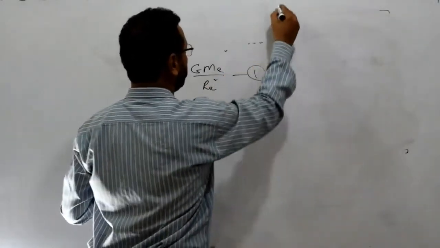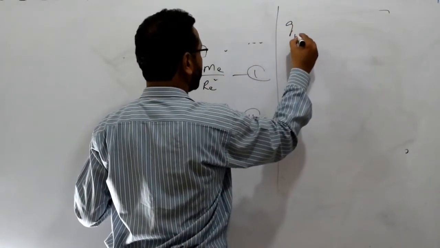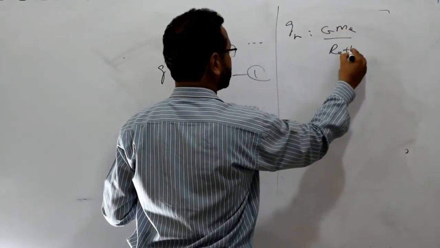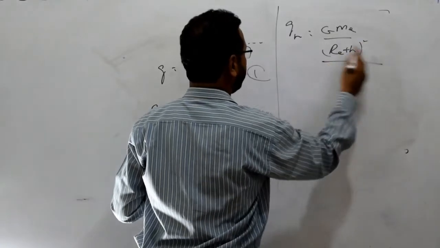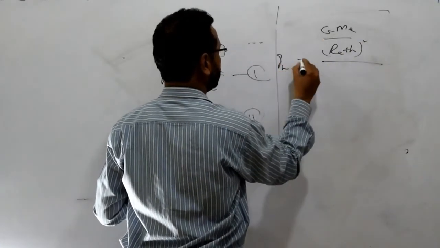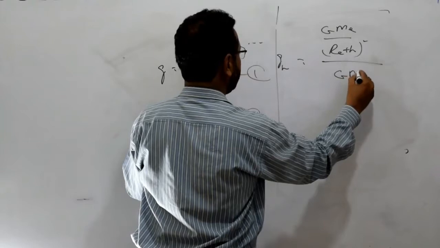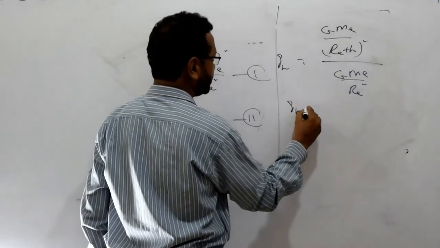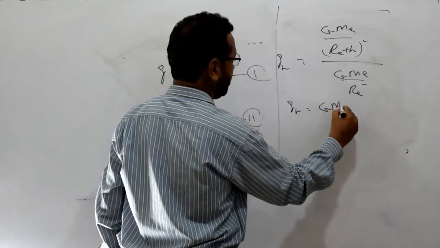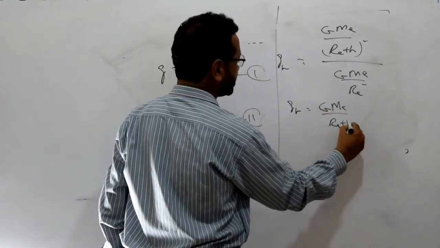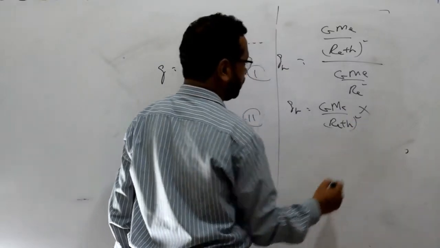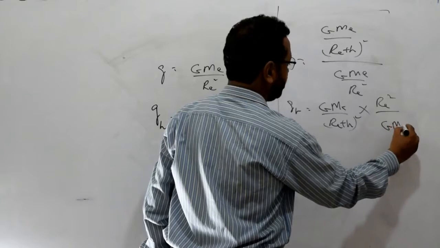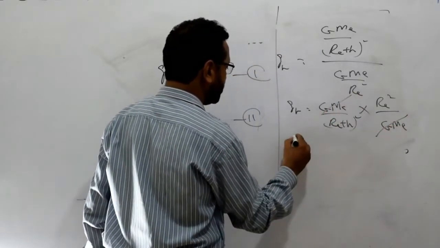When you divide equation 2 by 1, g_h is equal to GM_e over (R_e plus h) whole square, completely divided by GM_e over R_e square. So you know that g_h is equal to GM_e over (R_e plus h) whole square, it will be converted into multiply, and R_e square over GM_e, so that these factors will be cancelled.